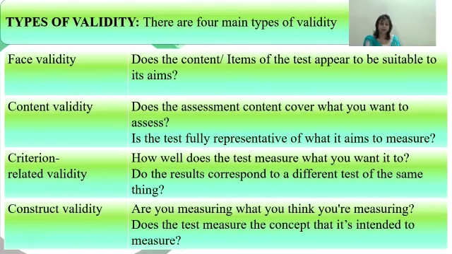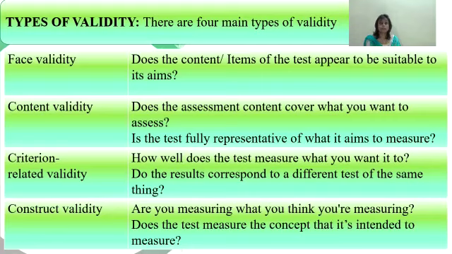After completing the checklist, you should know about the different types of validity. So, I am going to explain the different types of validity. There are four main types of validity: face validity, content validity, criterion related validity, and construct validity. For selecting an appropriate method of validity, you need to ask some questions in relation to your tool.